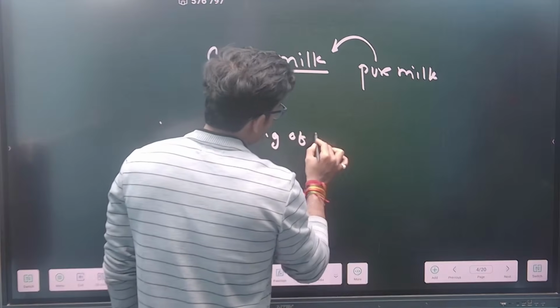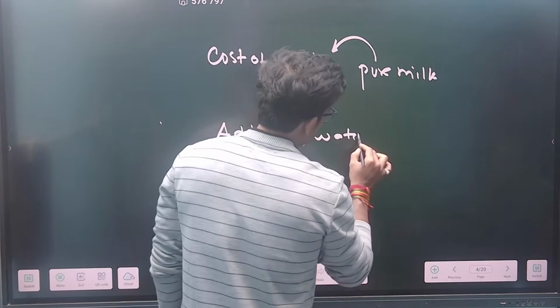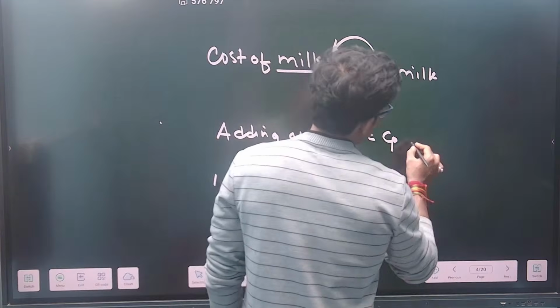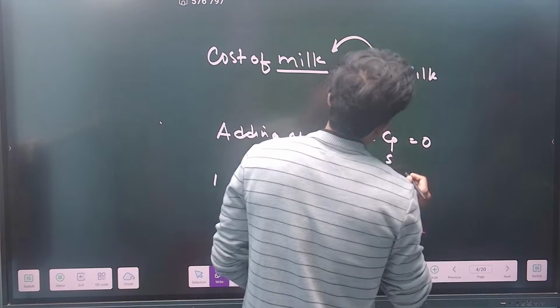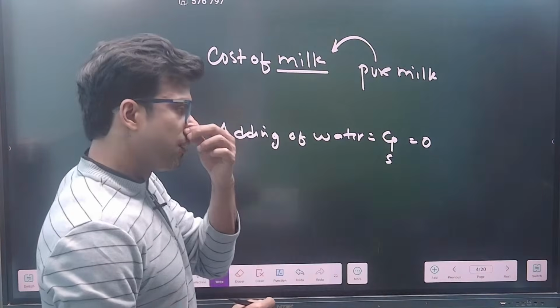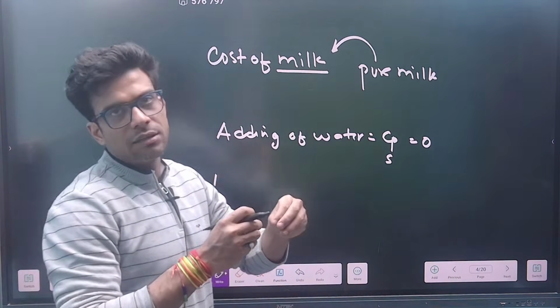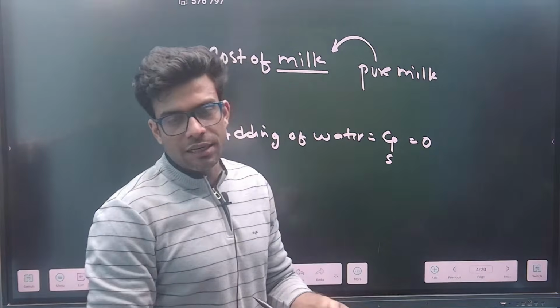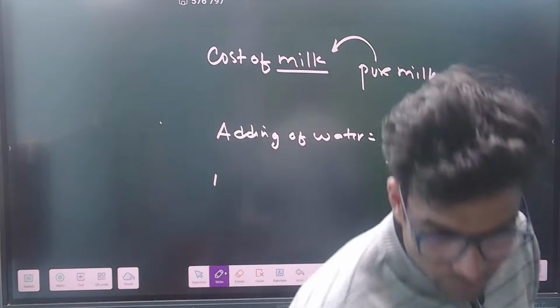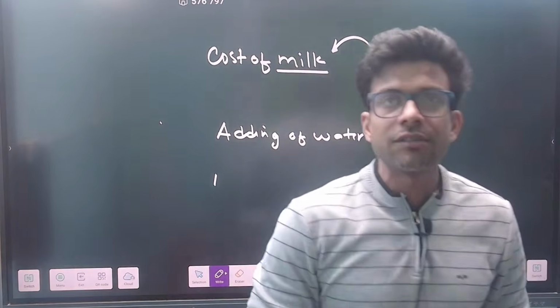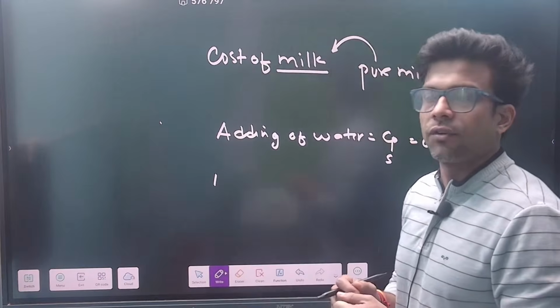The cost price would be 0, because the vendor who mixes water doesn't pay the cost of the water, because he can take water from anywhere, na. I hope you are getting my point. So that is the reason why we go for it.